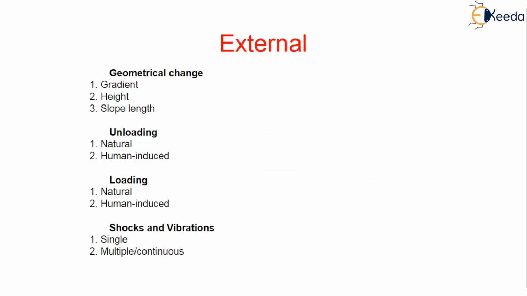There are actually external causes, where we have, first one is the geometrical change, the second one is unloading, third one is loading, fourth one is shocks and vibrations. The main parts of geometrical change are gradient, height and slope length. These are all the factors which will affect the geometrical change.